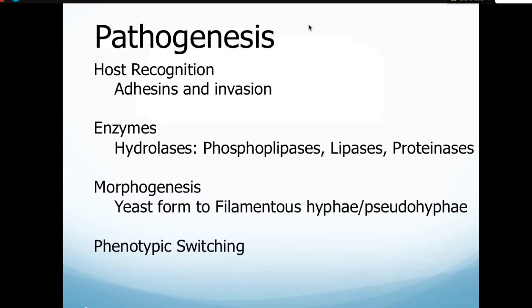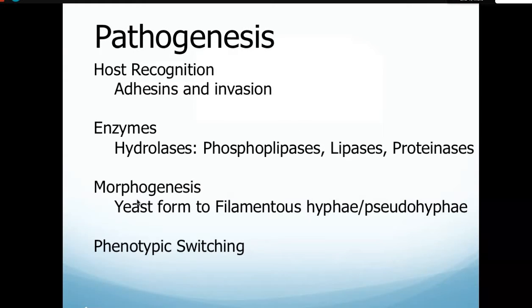Okay, so in pathogenesis, host recognition is done by adhesins and invasins, and there are enzymes like hydrolase, phospholipase, lipase, and proteinase. These are all enzymes that help in fungal pathogenesis or Candida virulence.